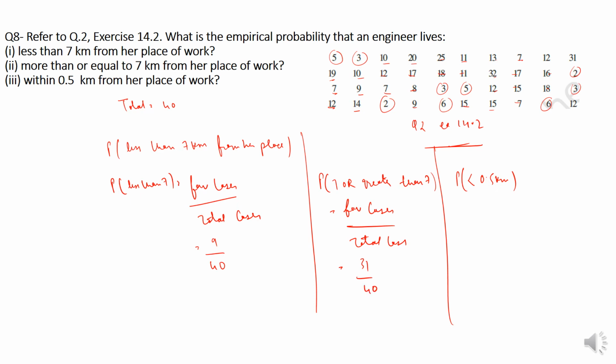The probability of less than 0.5, if you observe, is favorable cases by total cases. If you look at this very carefully, there is no entry which is less than 0.5. So actually this is 0 by 40, which is 0. So the answer to the third question is 0. I hope this is well understood.